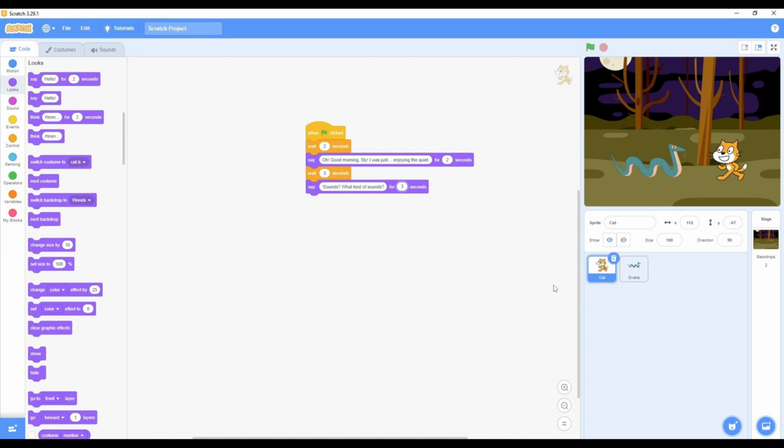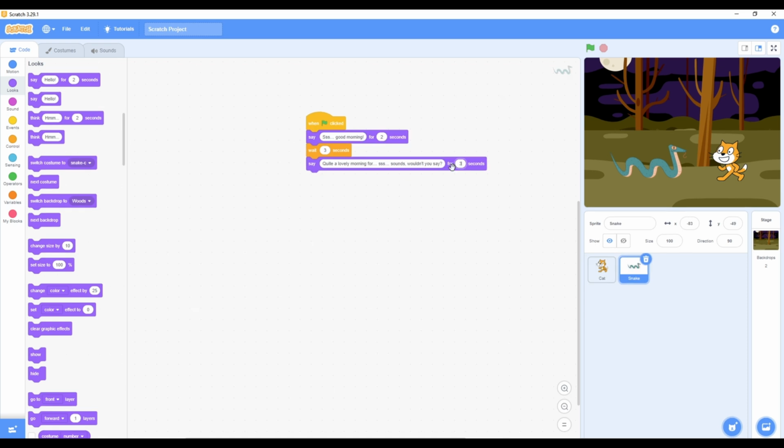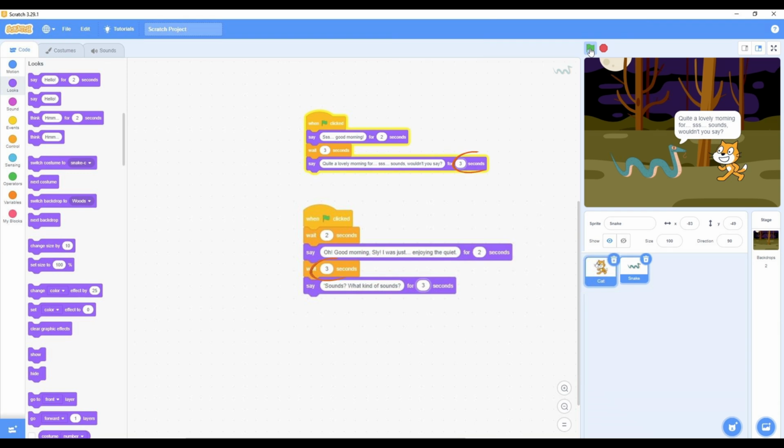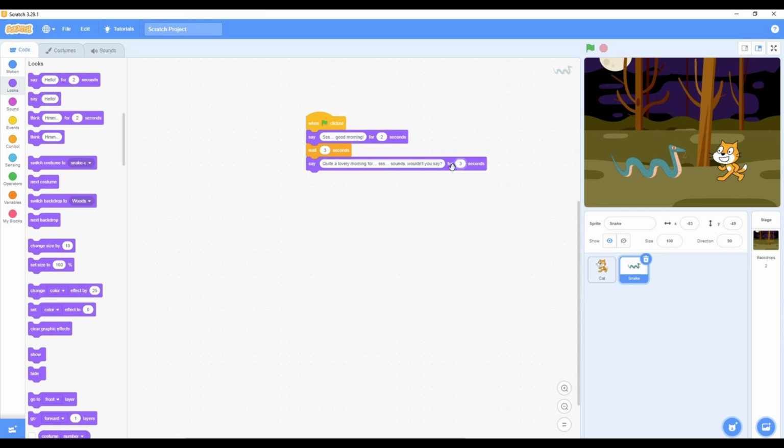To make sure our code is running smoothly, we'll be testing and making adjustments along the way. Keep clicking the green flag to run your program and see how the conversation flows. If the timing feels off, adjust the wait times until the characters talk smoothly and naturally. Make sure the words and actions match the story you are trying to tell.